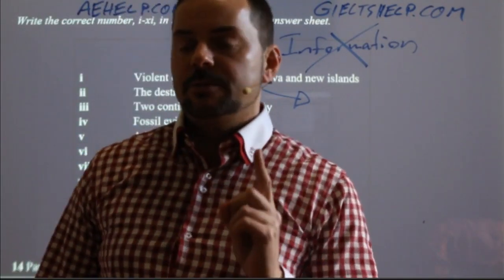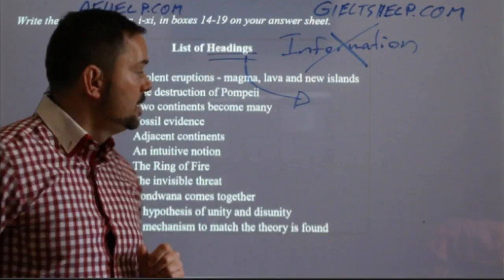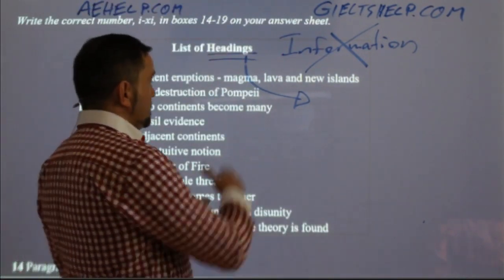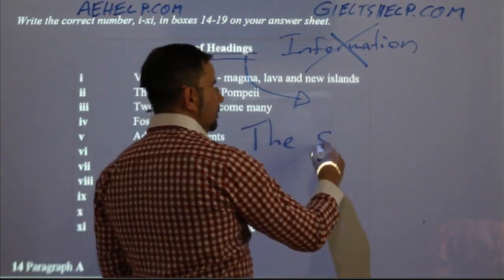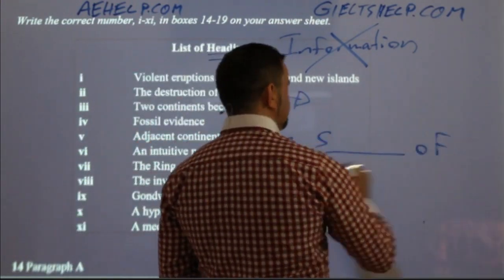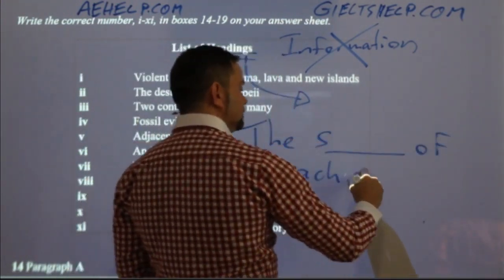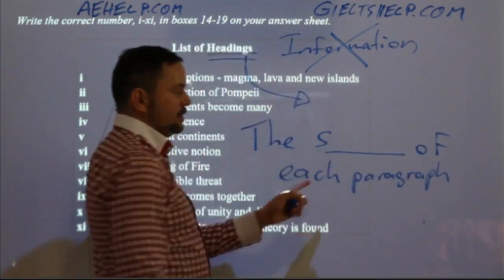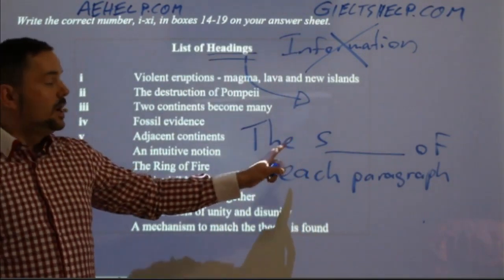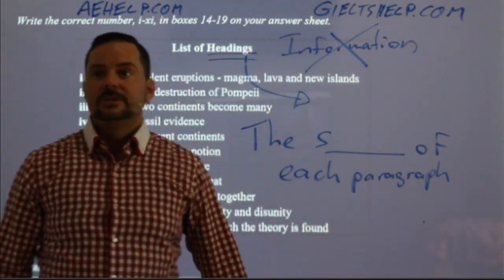The best way to paraphrase it is still missing. The best way to paraphrase this word, headings, is it's the... What's the missing word here? I gave you the first letter. It's the what of each paragraph.